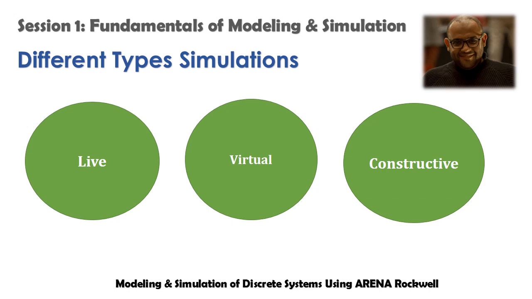A live simulation is one involving real people operating real systems, like practicing or doing sports, something like that. A virtual simulation is where real people operate simulated systems, like flight simulators, VR games, and driving simulators. A constructive simulation is where simulated people operate simulated programs, something like a traffic, hospitals, or it could be something like a store, something like that.